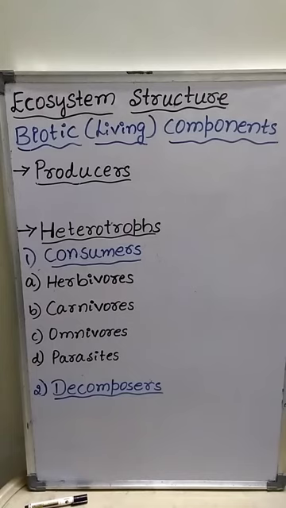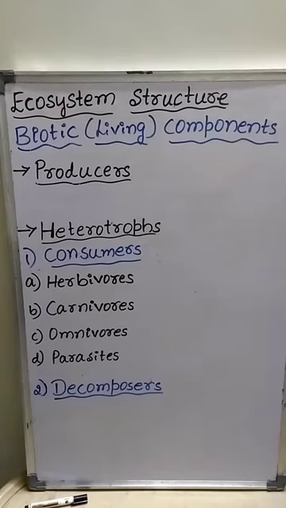Producers mainly trap the solar energy and convert it into chemical energy. Then they manufacture food using inorganic raw materials such as carbon dioxide and water. During photosynthesis, producers release oxygen.